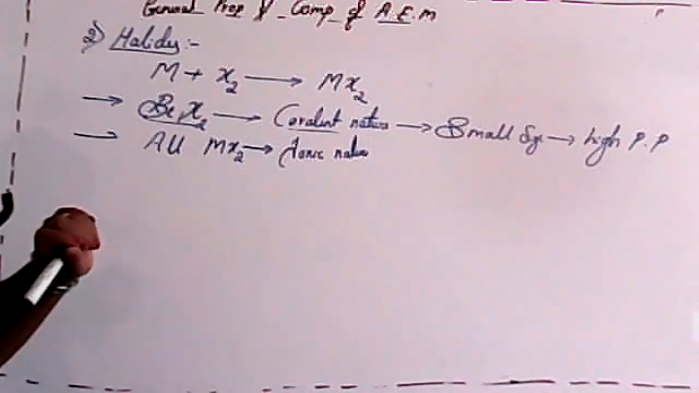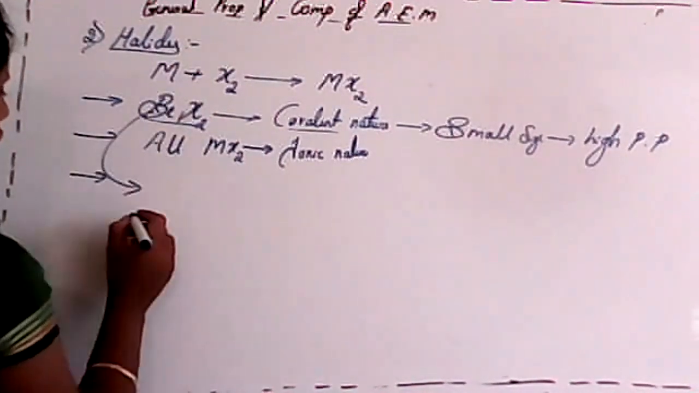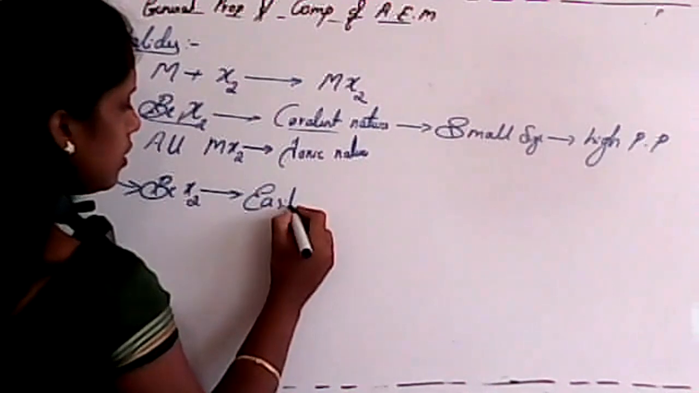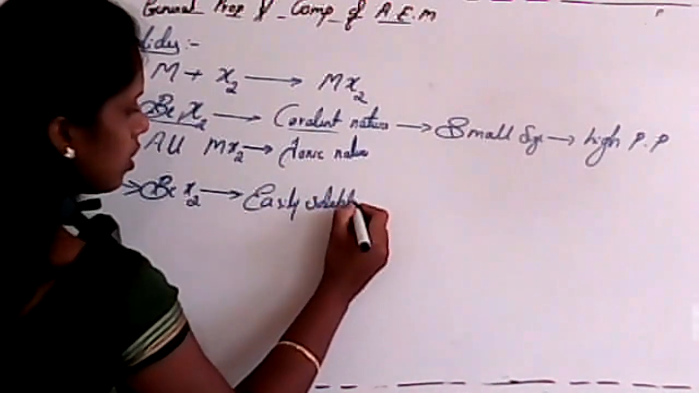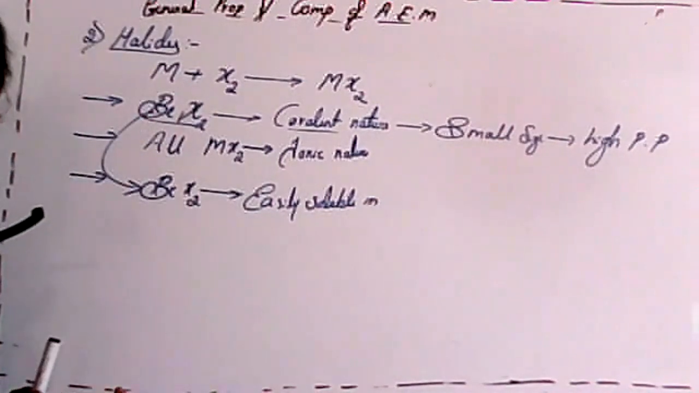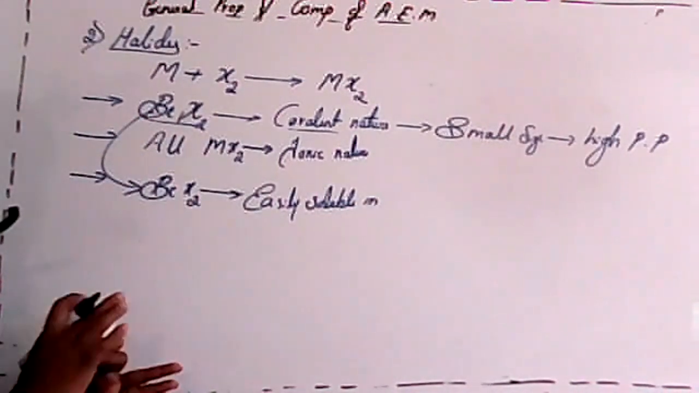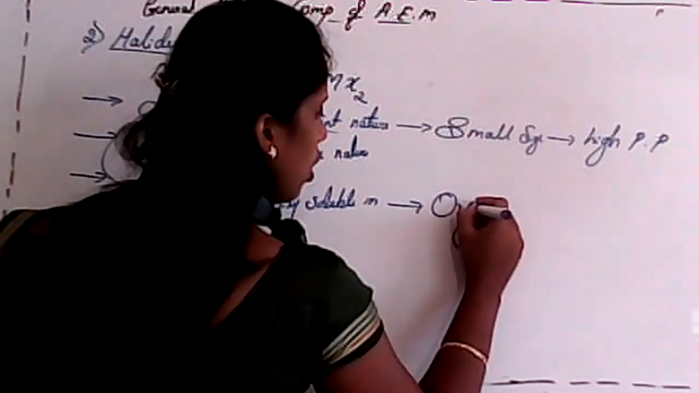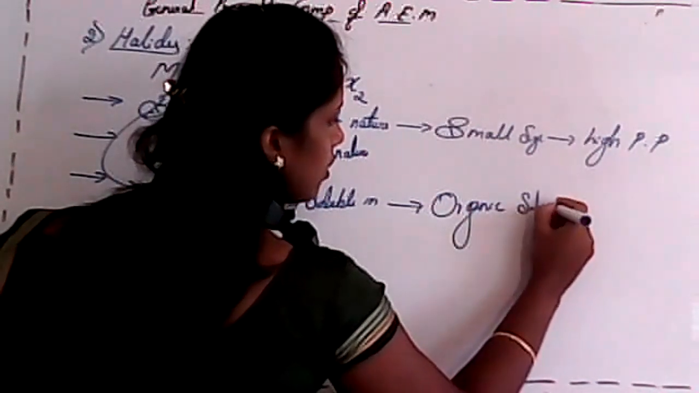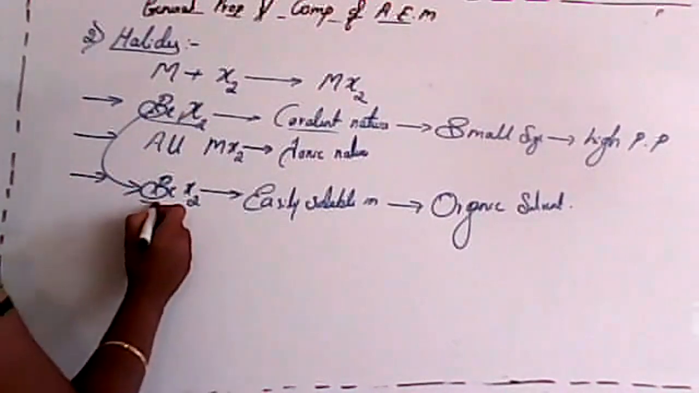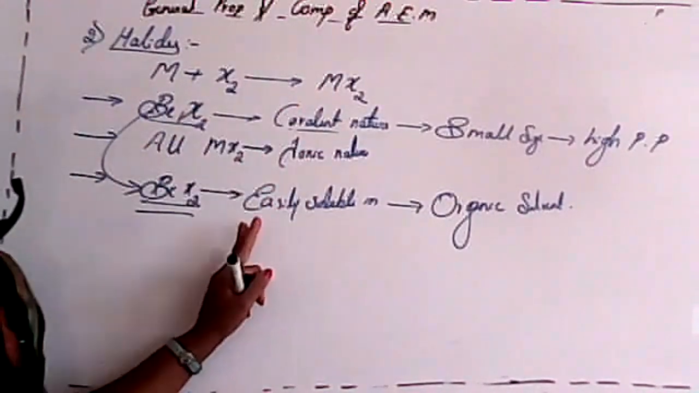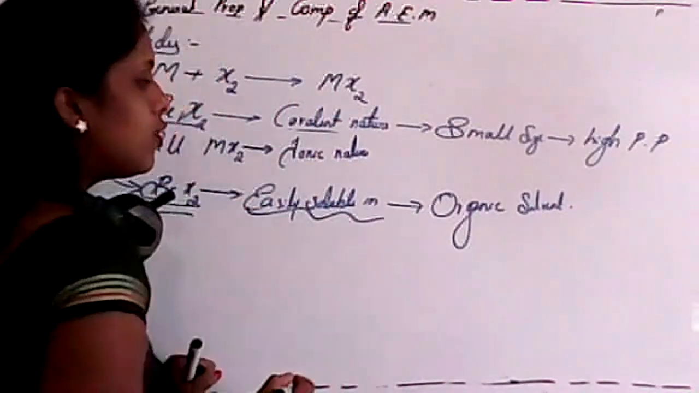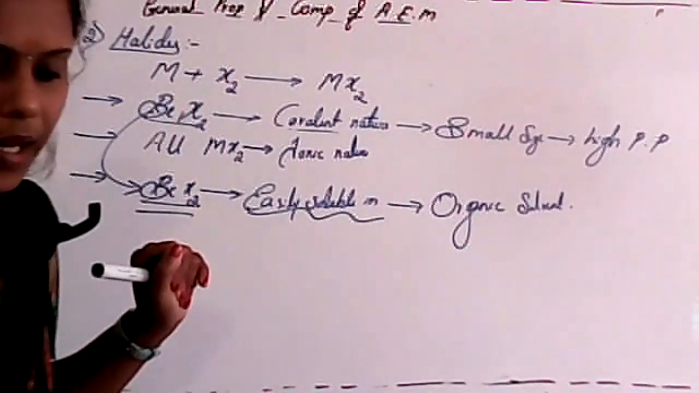Clear? So next one, due to its covalent nature, these were easily soluble in water or organic solvent. Students, just reply. Yes, those are soluble in organic solvent. That is very important. You have to remember this point. Beryllium halide, being covalent in nature, is very easily soluble in organic solvent. Is it clear?